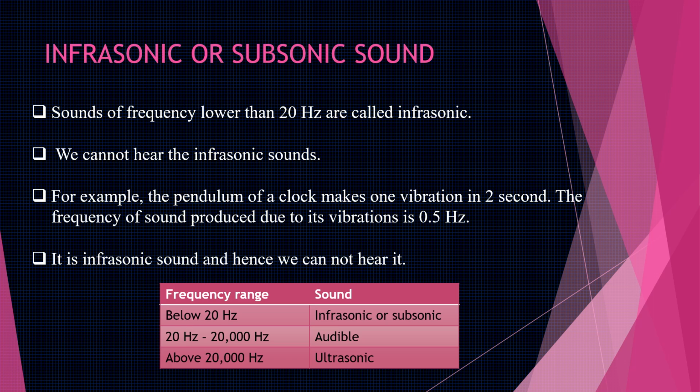So children, the last table which is given here, you have to learn by heart. It shows the frequency range of different sounds. So once again, let us see the frequency range. The below 20 Hz frequency sound is called infrasonic or subsonic sound. Frequency range from 20 Hz to 20,000 Hz is called audible sound, and the last, frequency above 20,000 Hz, is of ultrasonic sounds.